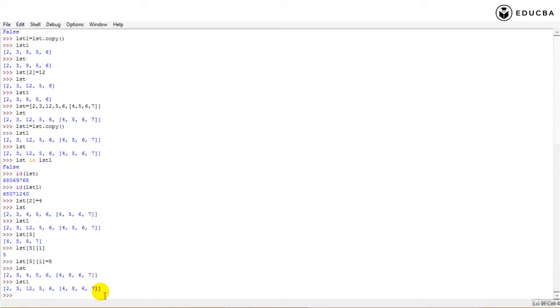List has changed. What about list1? Even that changed. Why? Because when you did a list.copy, the inner elements of this got copied into list1. Both list and list1 are instances of different objects of the list class. But this inner one, these are